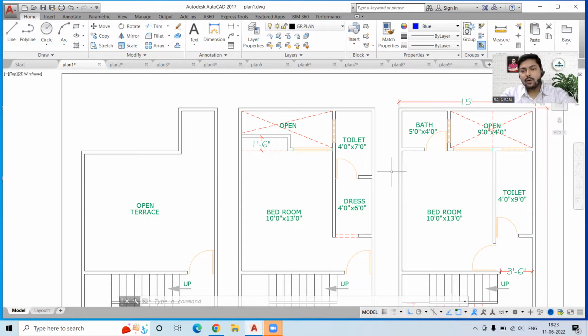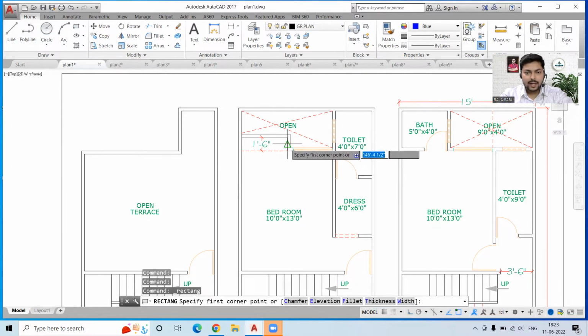Now this plan is having a fault over here. Over here it is showing the open area at this place, and on the next floor it is showing the open area over here. So only this square portion is having the open area, otherwise it is not having an open area right now. So I will just draw that so that you can have a better idea.